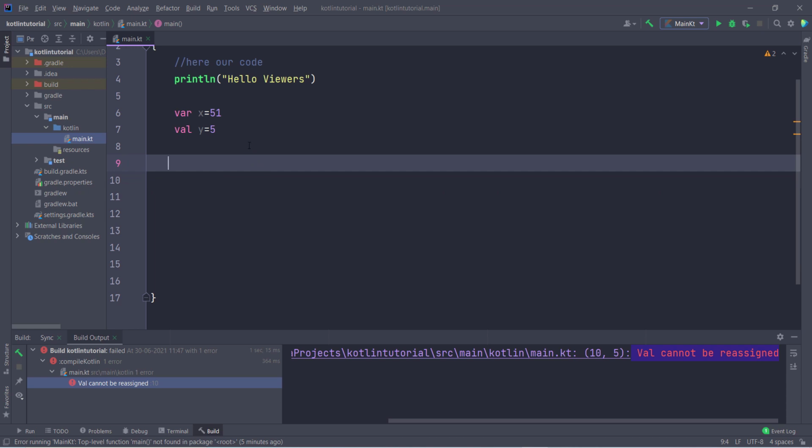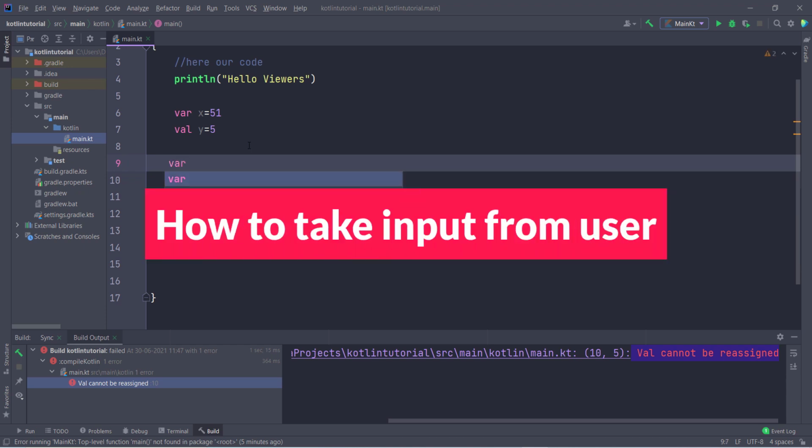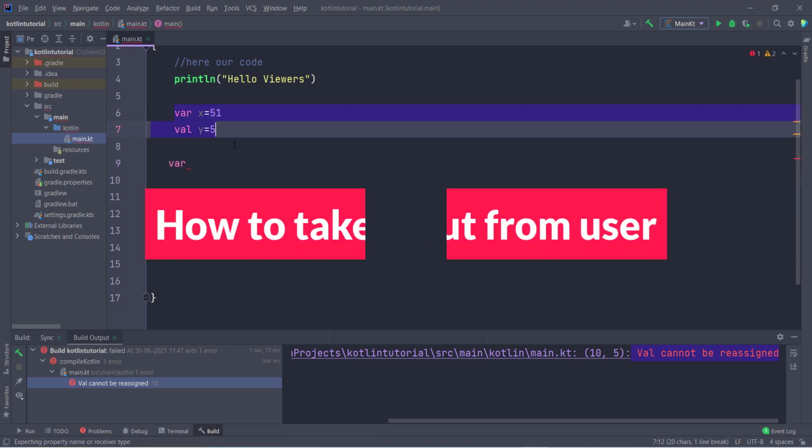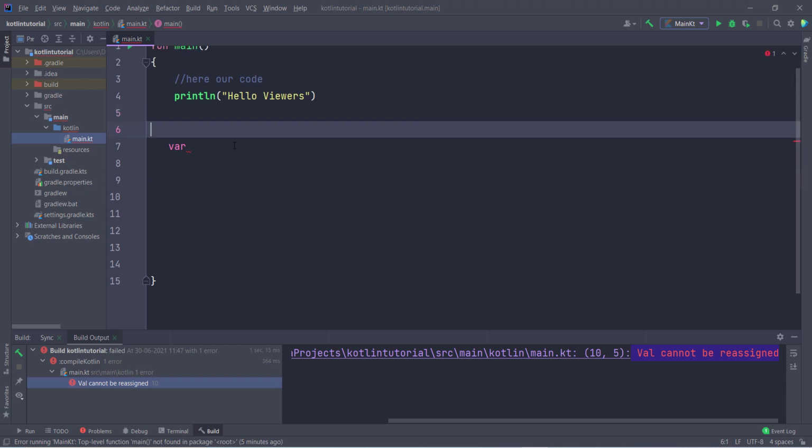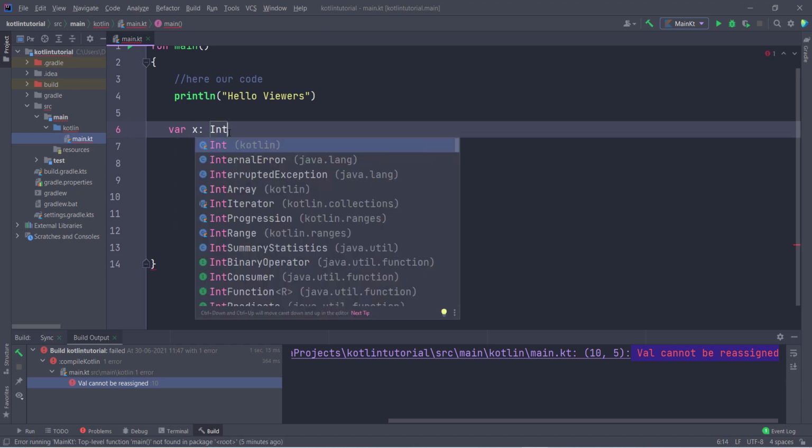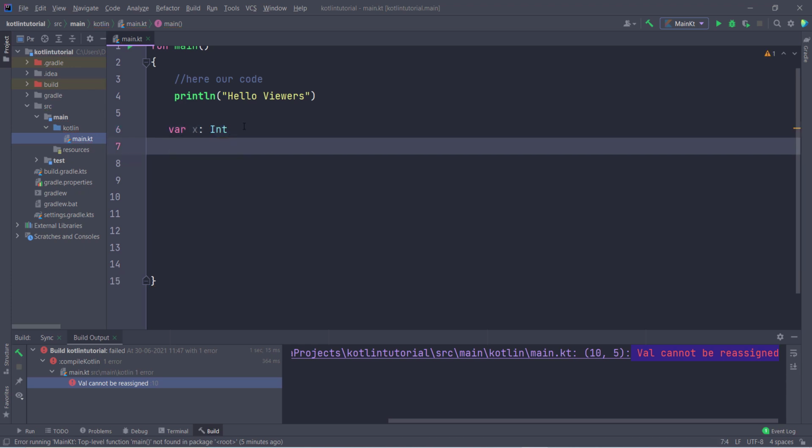Now let's see how to take input from the user. For this I declare a variable with var, and I also delete this. Then I want to make a variable, whatever type you want. I declare a variable named x, and then I type Int for integer. The first variable I want is integer type, and you don't need to add a semicolon here. So you can see variable x is declared successfully.